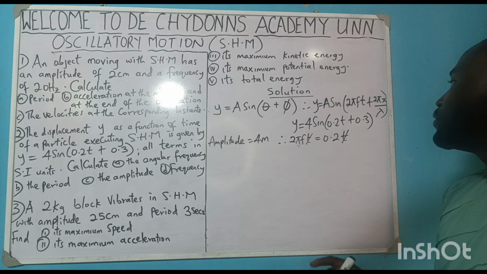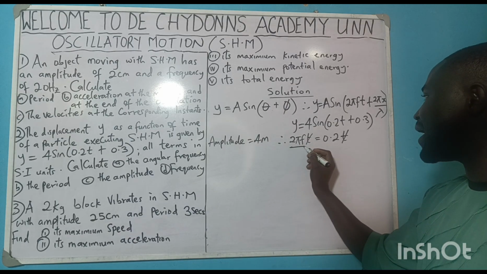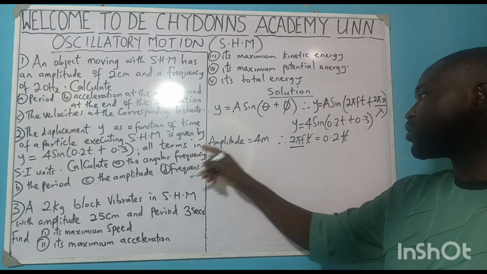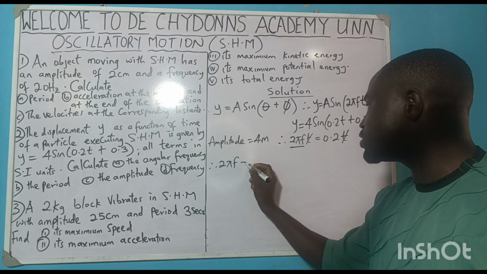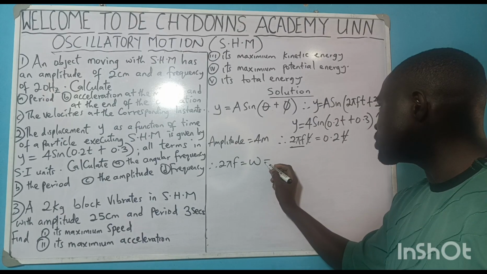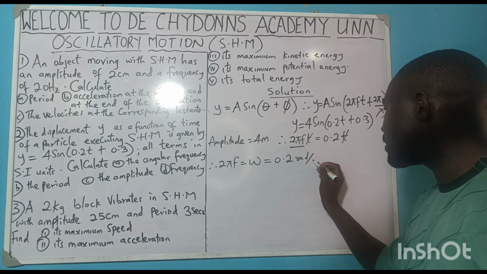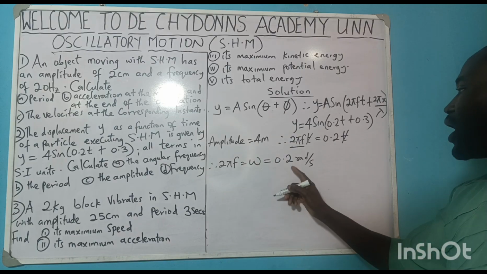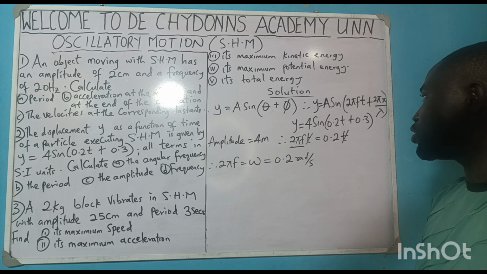So what is your 2 pi f? Remember I said 2 pi f is what we call angular frequency. Therefore, 2 pi f, which is equal to W, is equal to 0.2 rad per second. That is your angular frequency. Are you getting it? And so, what about period?